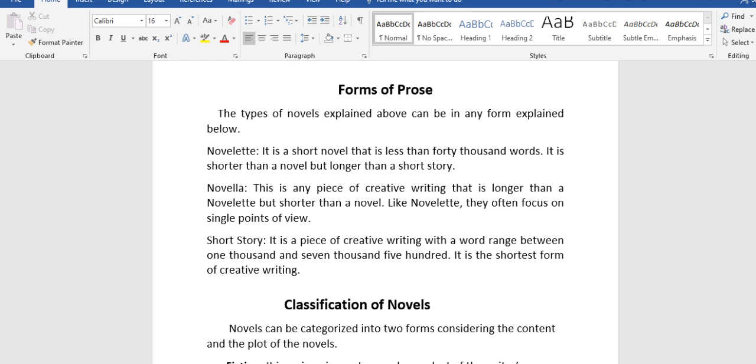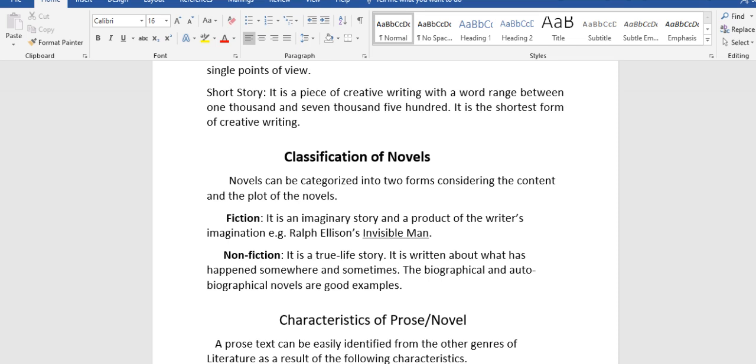We also have novella. This is any piece of creative writing that is longer than a novelette but shorter than a novel. Like novelette, they often focus on single points of view. Short story. This is a piece of creative writing with a word range between 1,000 and 7,500. It is the shortest form of creative writing. So those are the forms of prose.